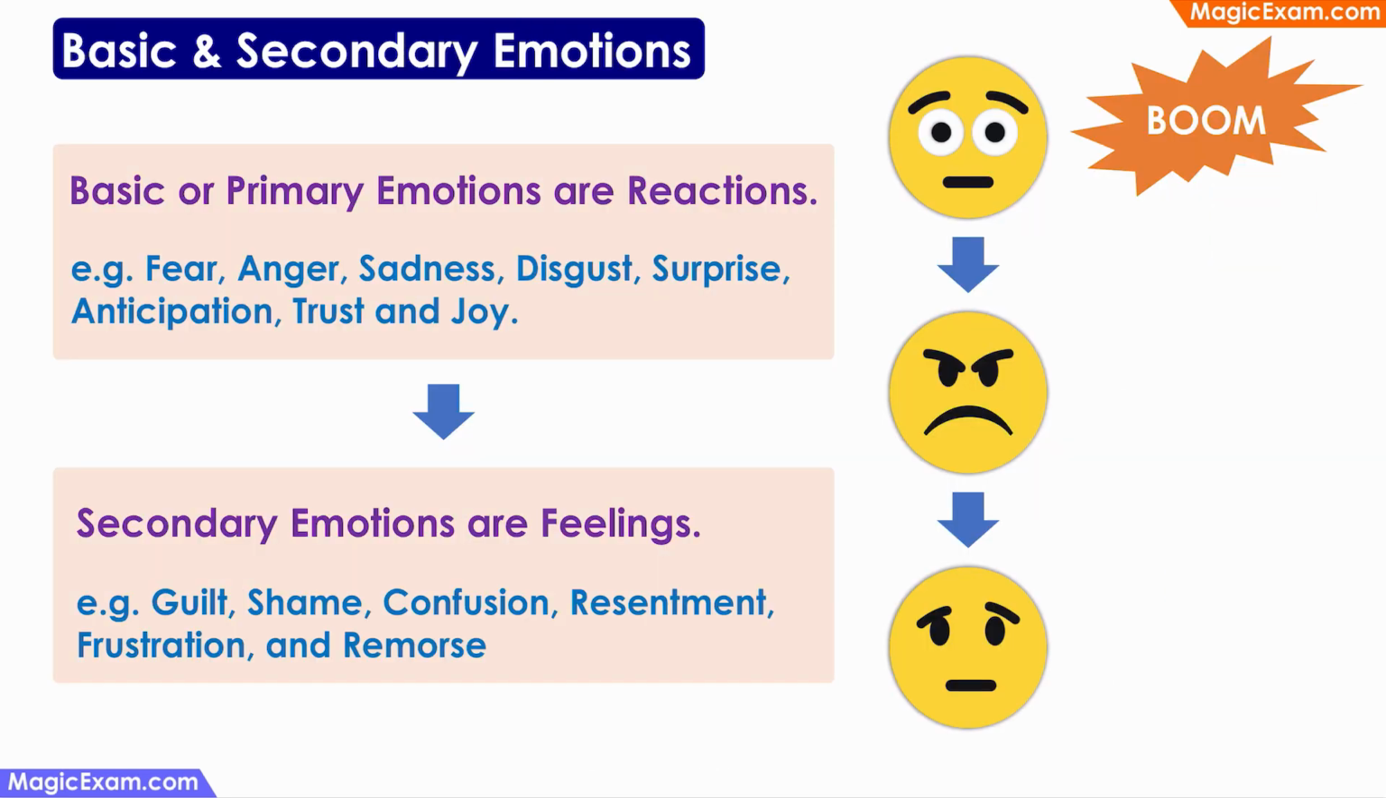Next, let us talk about the concept of basic and secondary emotions. Now, basic or primary emotions are reactions such as fear, anger, sadness, disgust. And secondary emotions are feelings. These are complex emotions such as guilt, shame, confusion.